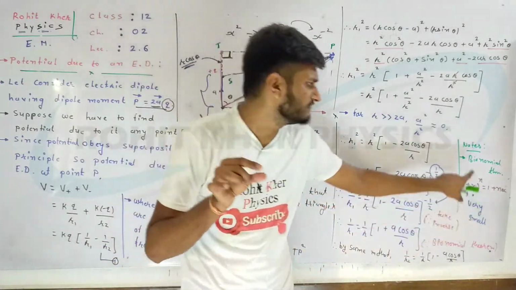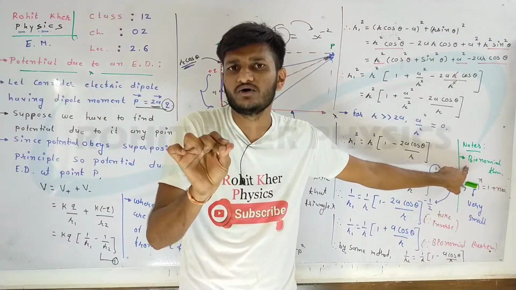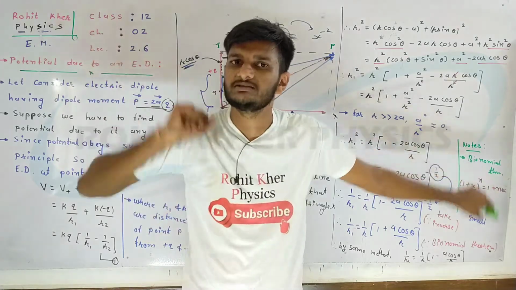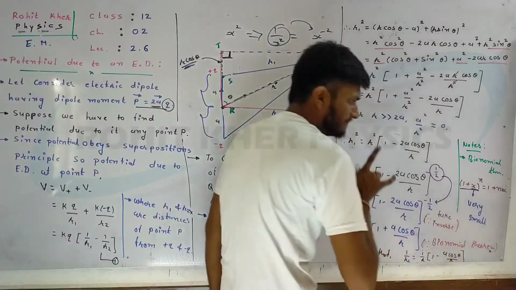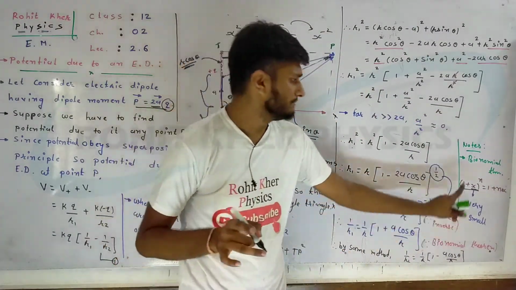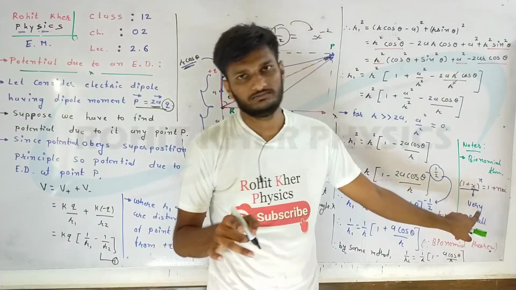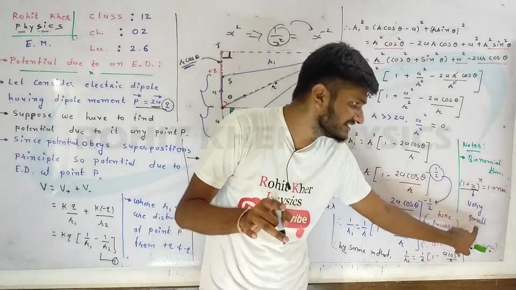But here I am writing a very simple form to understand binomial theorem for students of PCB. Suppose there is an equation like this: (1 + x)^n, and this x is very small. The condition will be this: the x will be very small.